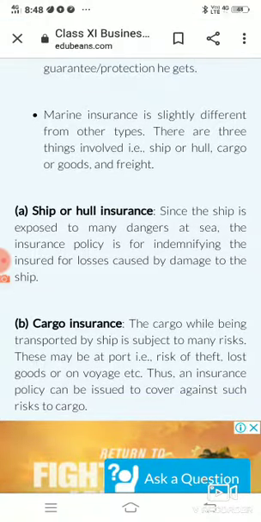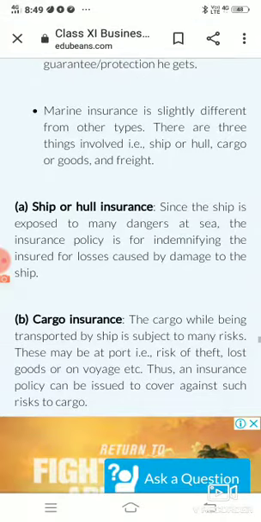The ship or hull insurance is the first insurance of marine insurance. Since the ship is exposed to many dangers at sea, the insurance policy is for indemnifying the insured for losses caused by damage to the ship. It means that in case ship or hull insurance has been taken inside marine insurance, and any damages occur to the ship or to the boat, the policy will indemnify and the insured will be given an amount by which the damages can be covered.